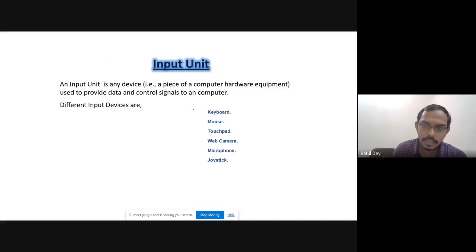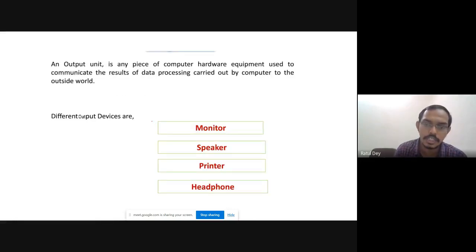So now I will just go through a few input units. You know the keyboard, mouse, and touchpad. Actually, the touchpad works for both input and output. Your web camera and microphone are all input units. And what are the output units? You know the monitor, speaker, printer, and headphone. These are all output units, because they give some output from the computer to us in the outside world. So it works as an output device.